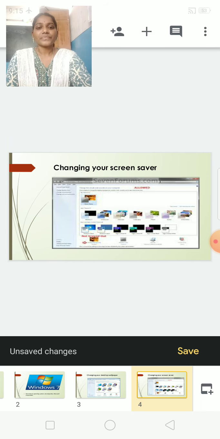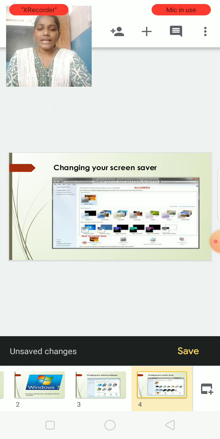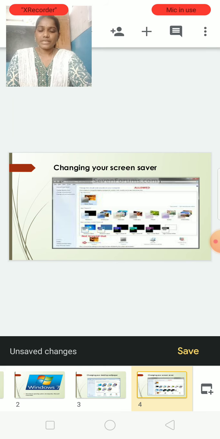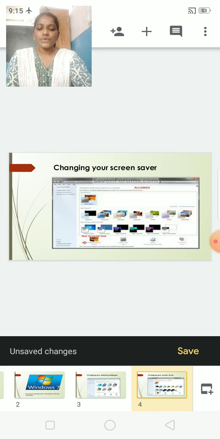For that, right click the mouse on the desktop. Then a menu will appear on the screen. In that menu, go to Personalize, the last option. Then go to screensaver. Just look at the picture. At the bottom of the screen, the fourth option is the screensaver.